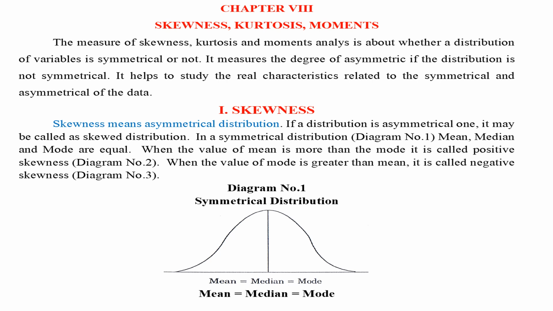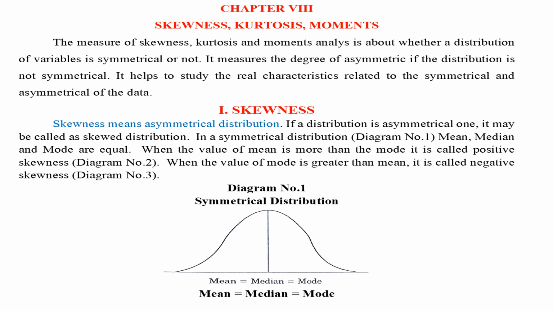Skewness. Skewness means asymmetrical distribution. If a distribution is asymmetrical, it may be called a skewed distribution. In a symmetrical distribution, diagram number 1, mean, median and mode are equal. When the value of mean is more than the mode, it is called positive skewness, diagram number 2. When the value of mode is greater than mean, it is called negative skewness, diagram number 3.